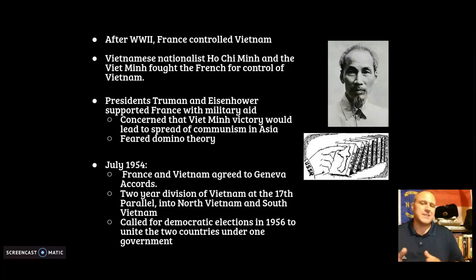Well, knowing that Ho Chi Minh was a communist sympathizer, Presidents Truman and Eisenhower really supported France with military aid to try to stop the spread of communism. Remember that containment, contain the spread of communism. Why? Because if the Viet Minh controlled Vietnam, then communism would spread throughout that part of Asia.